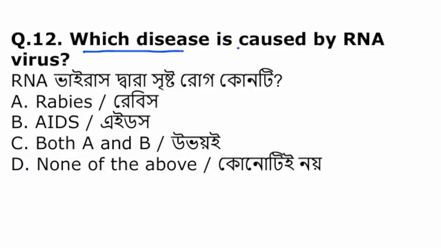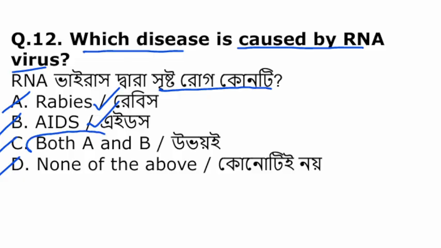Which disease is caused by RNA virus? Rabies, AIDS, both A and B, or none of the above. So among them, rabies is an RNA virus disease. AIDS is also an RNA viral disease. So both A and B is correct.